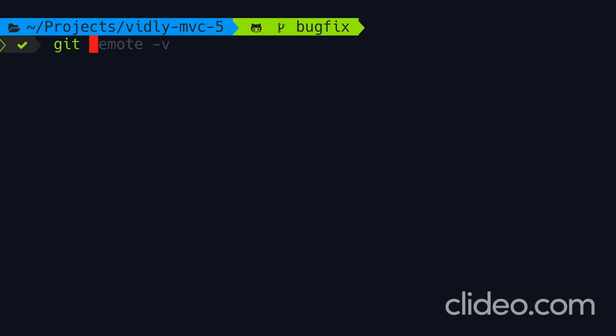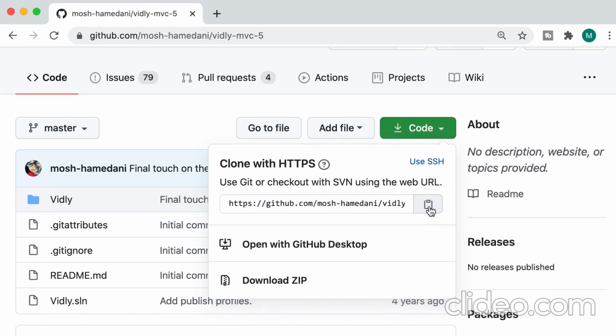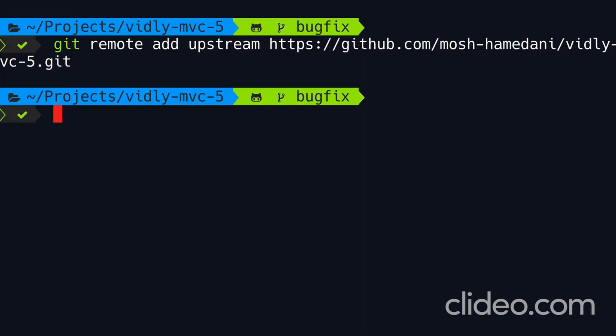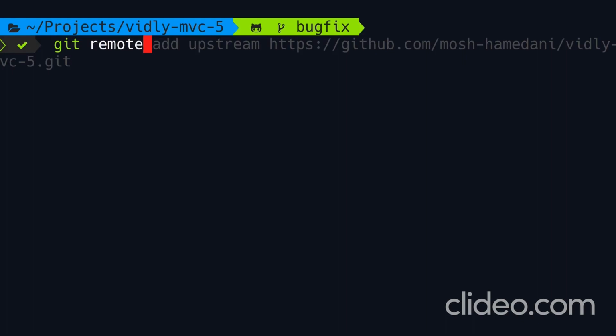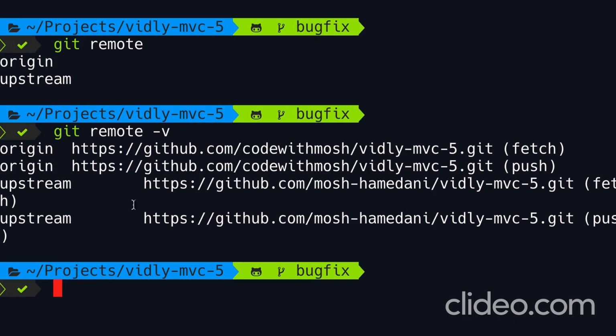Now to add a new remote, we type git remote add. We give it a name like base, or a lot of people like to call it upstream. You can call it whatever you want. It doesn't really matter. Now we need to grab the URL of the base or the original repository. So here on my personal GitHub account, here's our Vidly repository. I'm going to grab the URL and then paste it over here. Good. Now let's look at our remote repositories. So we have origin and upstream. Once again, we can run remote -v. So you can see origin is pointing to Vidly in my Code with Mosh account, whereas upstream is pointing to Vidly in my personal account.